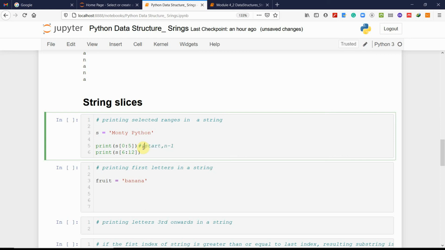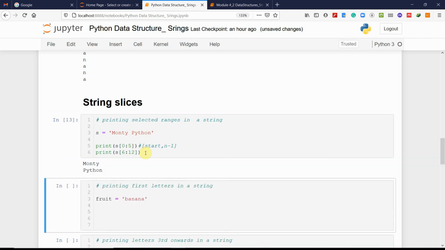This is how the slicing works. So 0 to 4. Here it starts from 6 to 11. You will see 0, 1, 2, 3, 4, 5, because the white space is at 5. 6 is P, 6, 7, 8, 9, 10, 11. It will go to 11. So it will print Monty and Python separately.